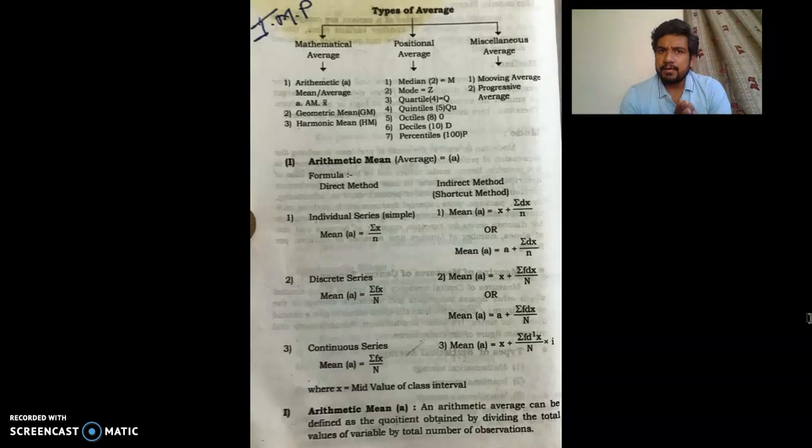Those averages are purely mathematical, where we do a mathematical equation or calculation, and those are very standard averages, the perfect averages when we talk about a mathematical average.